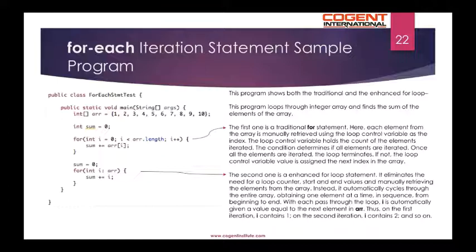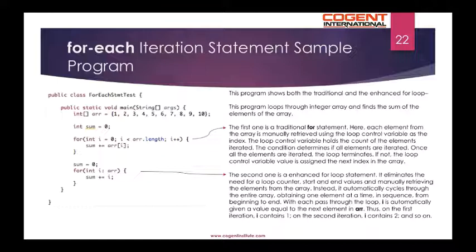The loop control variable holds the count of the elements iterated. The condition determines if all elements are iterated. Once all the elements are iterated, the loop terminates. If not, the loop control variable is assigned the next index in the array.